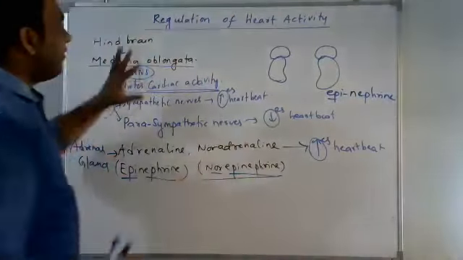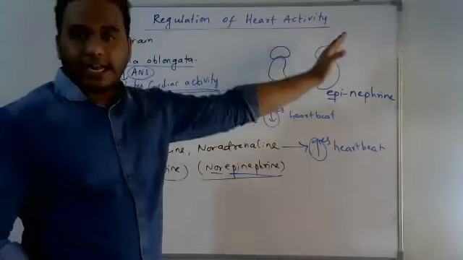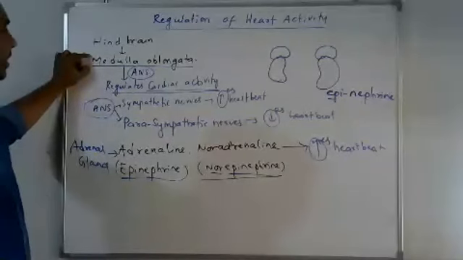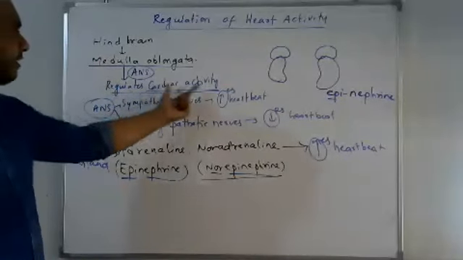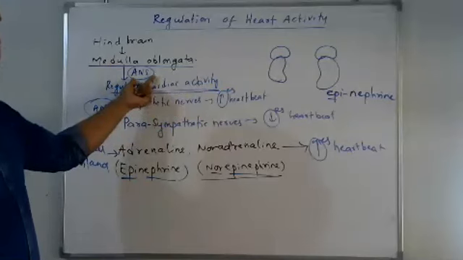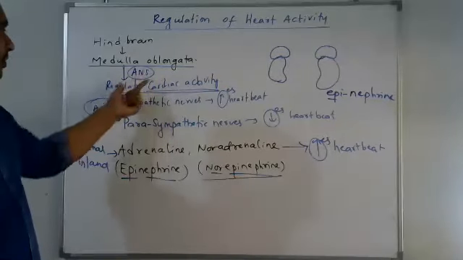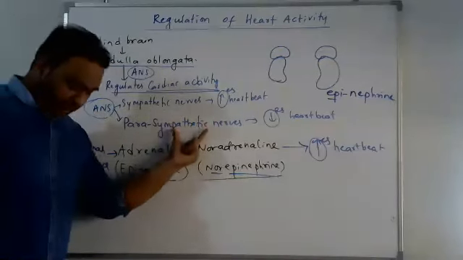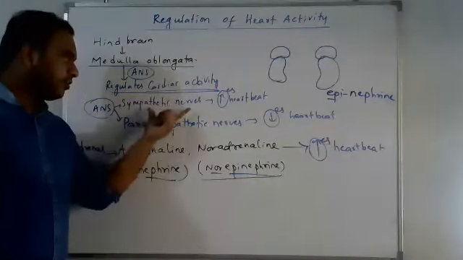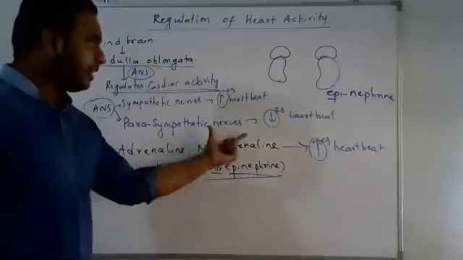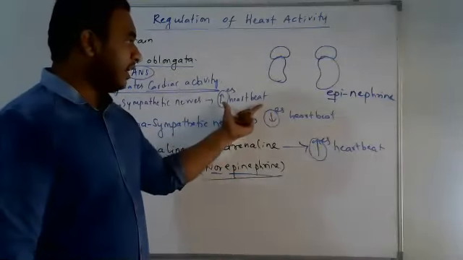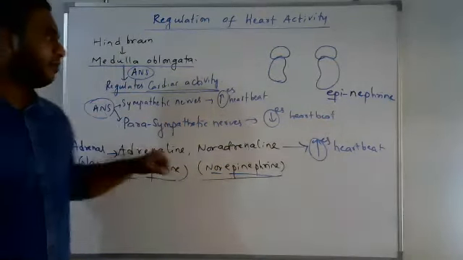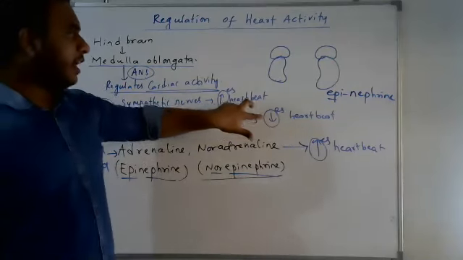So first, let us revise yesterday's topic, regulation of heart activity. Our hindbrain consists of the medulla oblongata. The medulla oblongata will regulate the cardiac activity by means of the autonomous nervous system. Autonomous nerves include sympathetic nerves and parasympathetic nerves. The sympathetic nerves increase the heartbeat, whereas parasympathetic nerves decrease the heartbeat. In this way, it regulates the heartbeat.